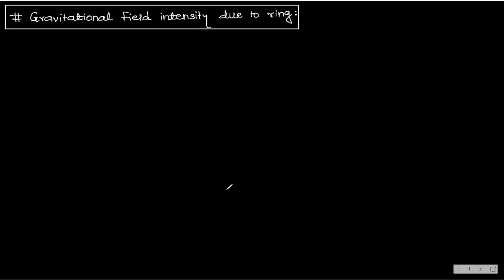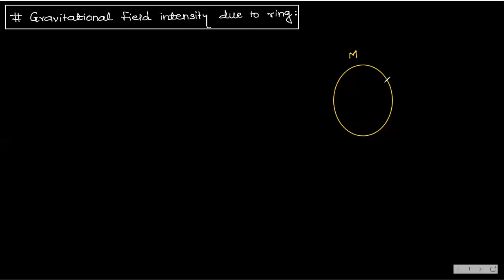Now what is the heading? The gravitational field intensity due to ring. Now I am taking one ring. You can see here, this is a ring, and this ring is having mass, let us suppose capital M. What is the mass?